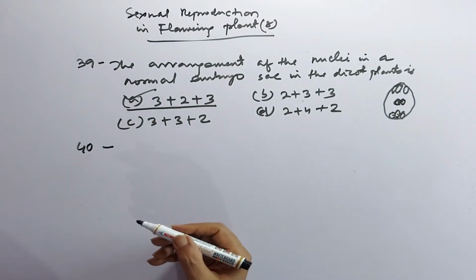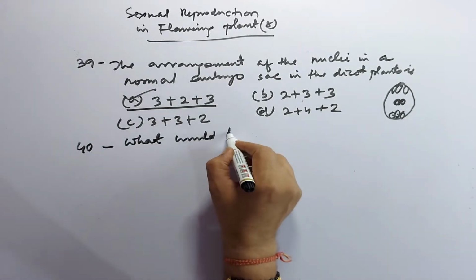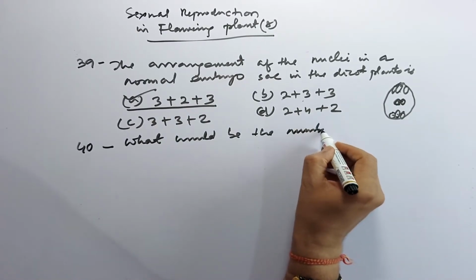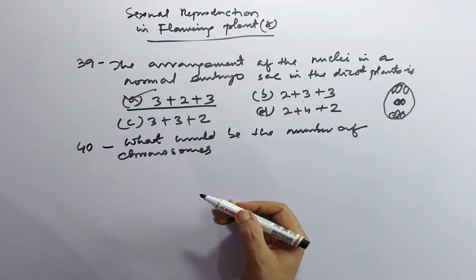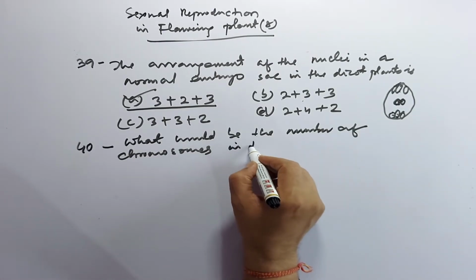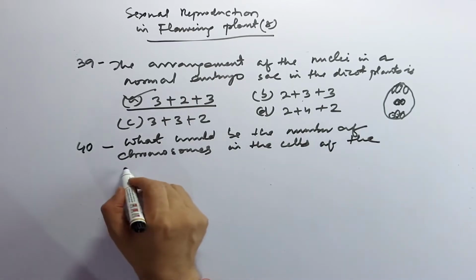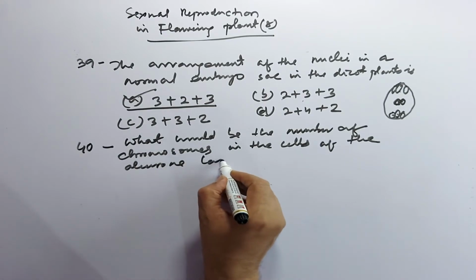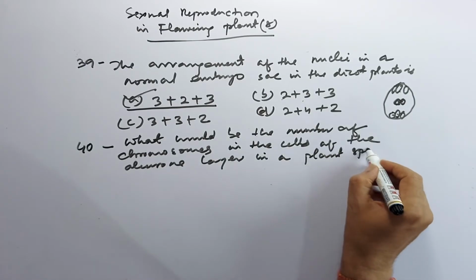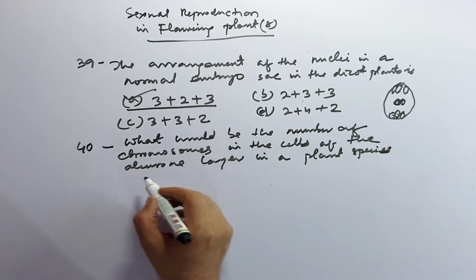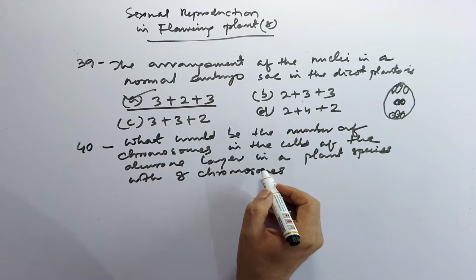Then question number 40. What would be the number of chromosomes in the cells of the aleurone layer in a plant species with 8 chromosomes in its synergids?